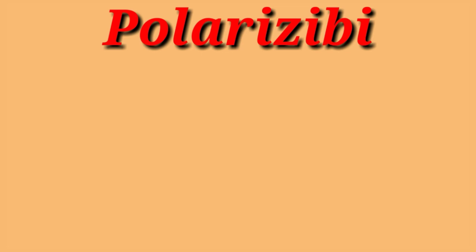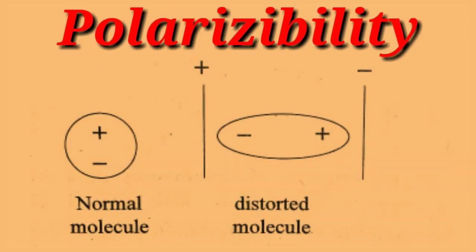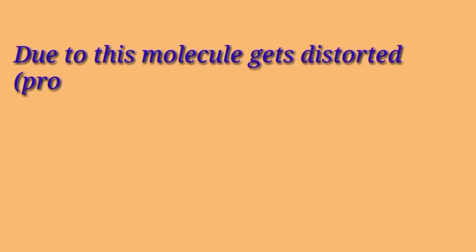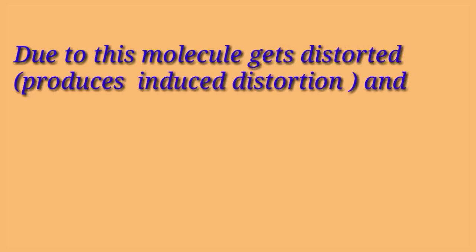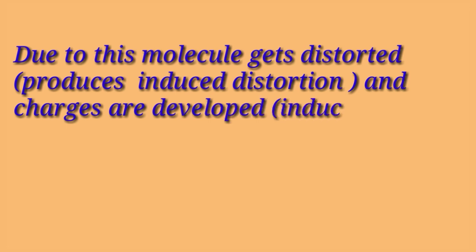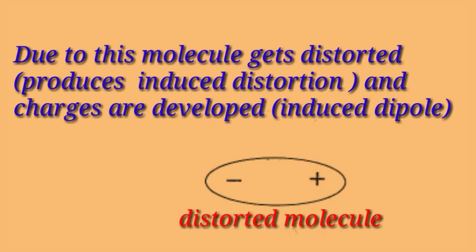Polarizability. When an uncharged molecule is placed in an electric field, the electrons are attracted by the positive plate and the nucleus is attracted by the negative plate of the field. This produces distortion in a molecule called induced distortion, which in turn produces an induced dipole moment in the molecule, that is, one end of the molecule is positive and the other end of the molecule is negative.